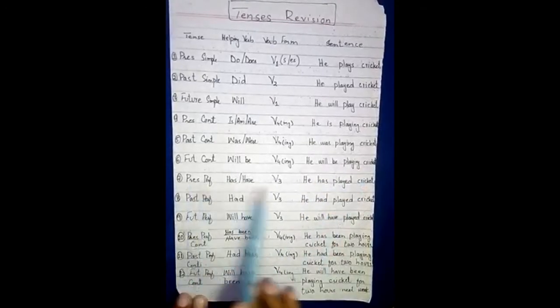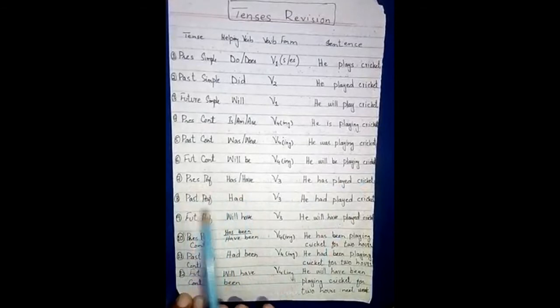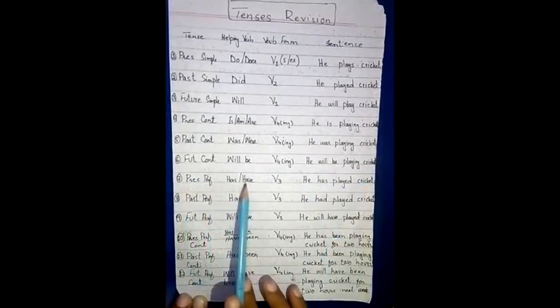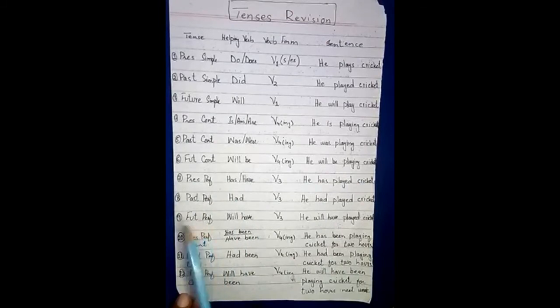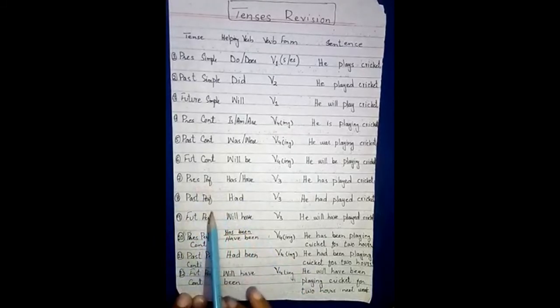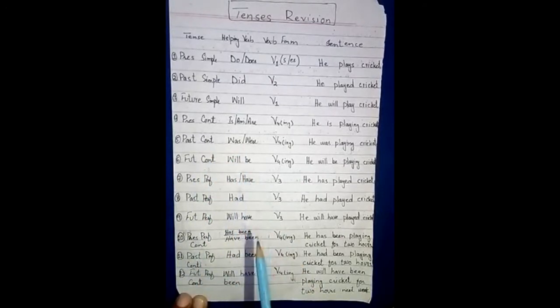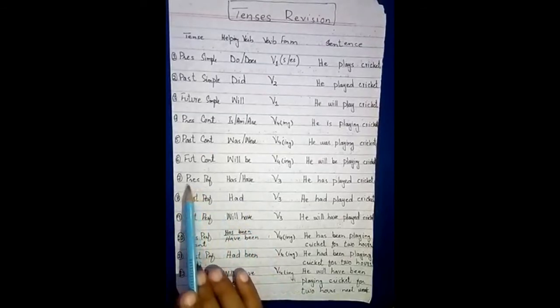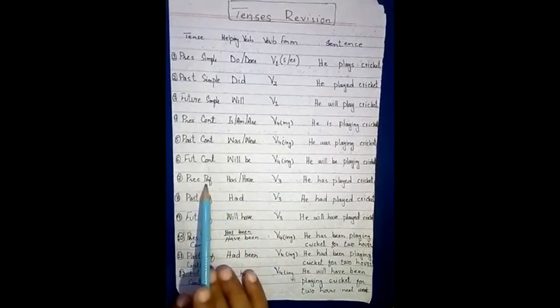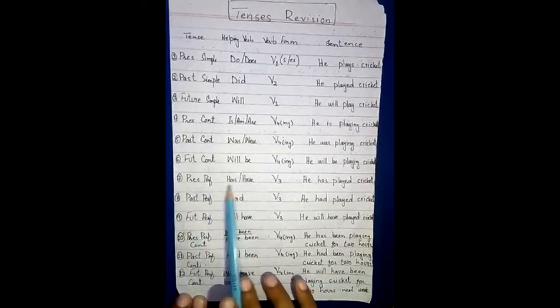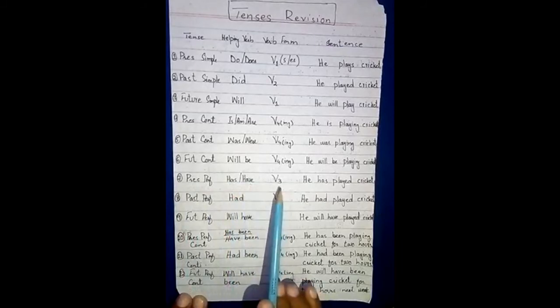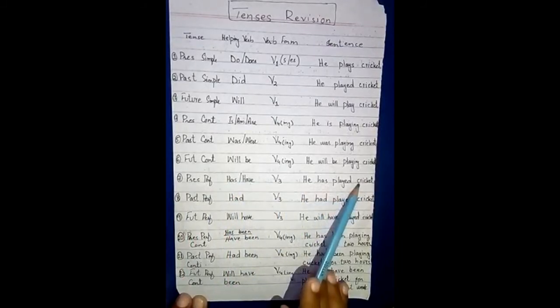Now I am moving towards present perfect continuous, past perfect continuous, and present perfect tense, past perfect tense, and future perfect tense. When we talk about perfect tenses, it means an action which has been done. When we talk about a completed action, there we use perfect tenses; when we talk about continuous, there we use continuous condition. When we talk about a completed action which started in the past and ended in the present, there we use present perfect tense. In present perfect tense, we use the first helping verb has or have, then the verb fourth form: he has played cricket today.